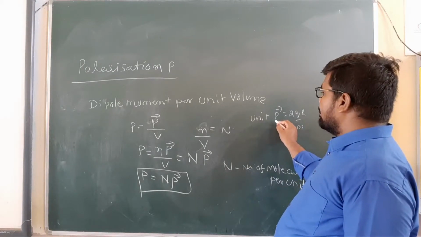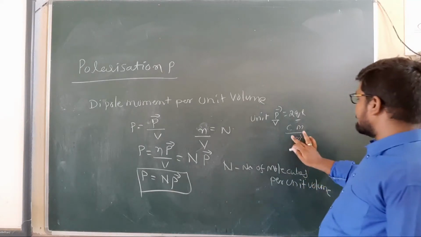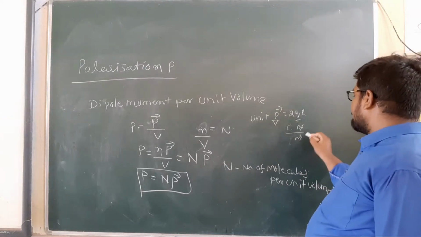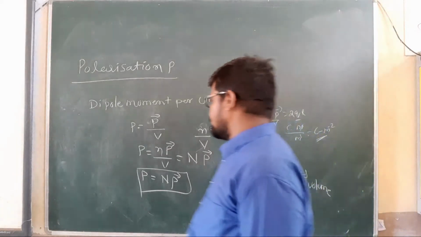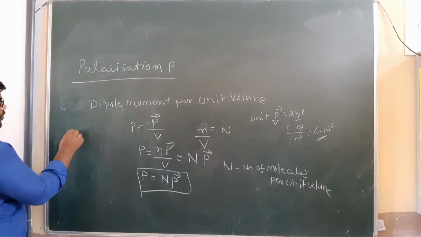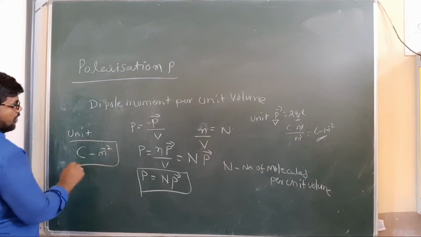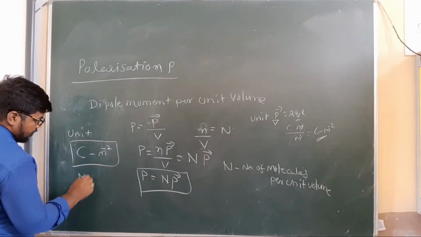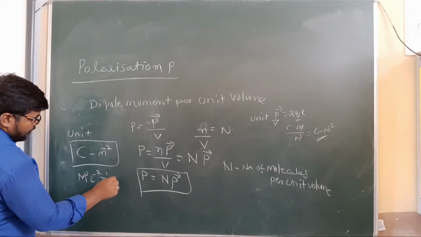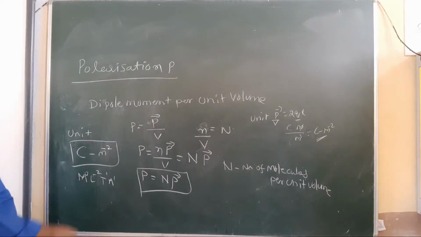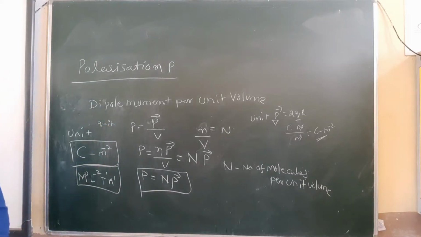Then divided by V, the volume in meter cubed. The meter gets cancelled, so the unit is coulomb meter power minus 2. Clear, my children? The dimension formula is M power 0, L power minus 2, T power 1, A power 1, because Q is equal to IT. This is the dimension of polarization.